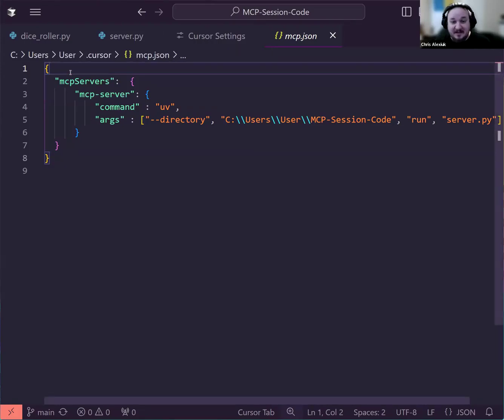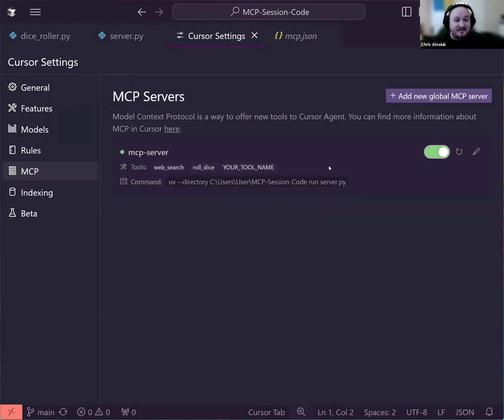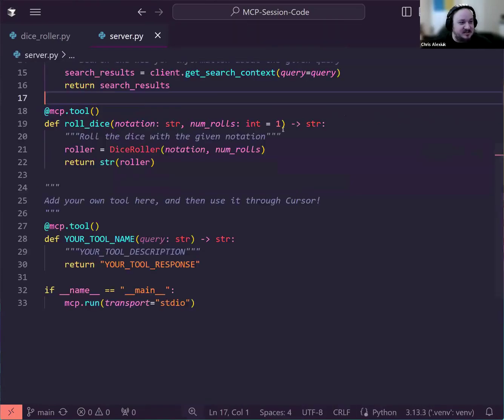The same thing for FastAPI. You don't have to individually set up all your posts and gets with extremely long configurations. It's just at post, at get. And the reason, again, is because there's an agreed upon protocol behind the scenes for which this work has already been done. So you'll notice that when we have the thing on, we see our three tools: web search, roll dice, and your tool name. So how do we actually use these things?